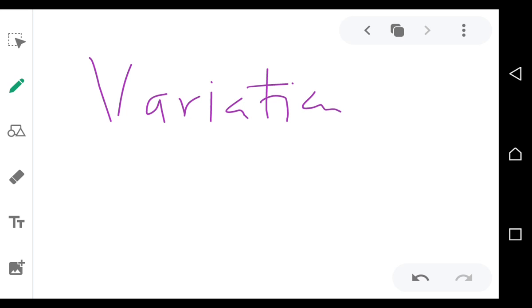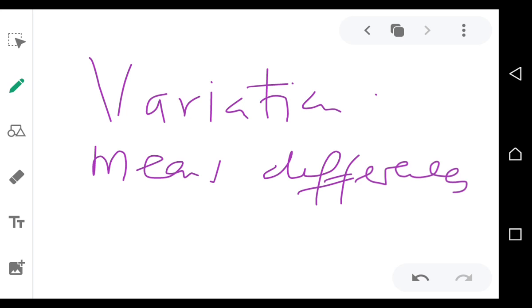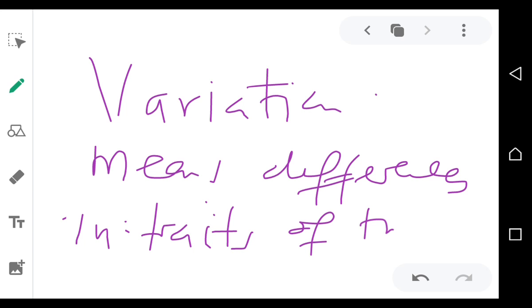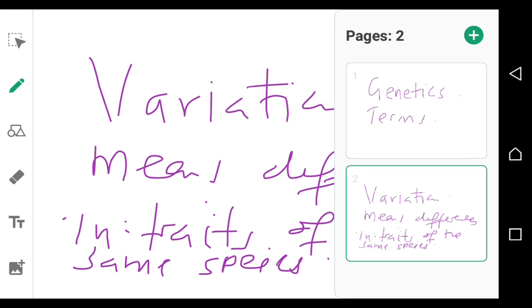Variation means differences in traits among species, differences in traits of the same species. Okay, differences in traits of the same species.